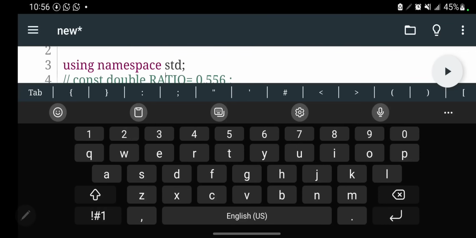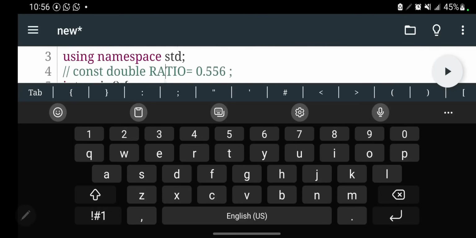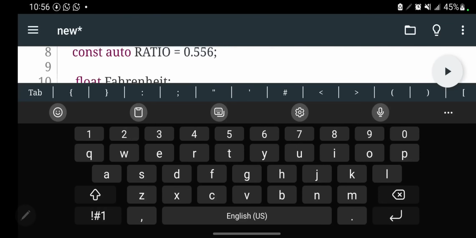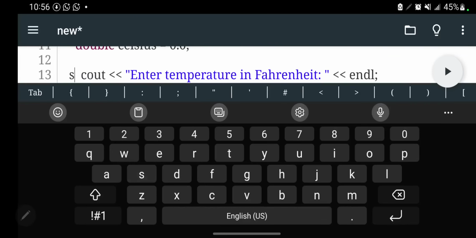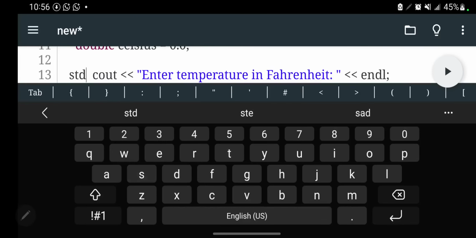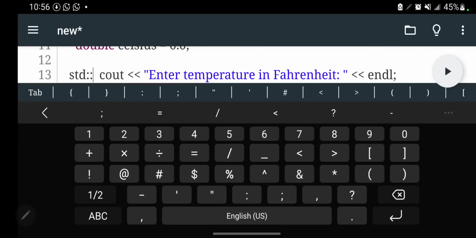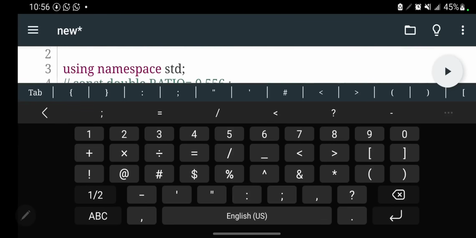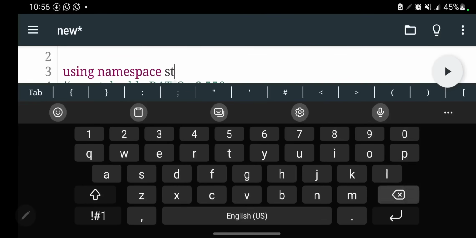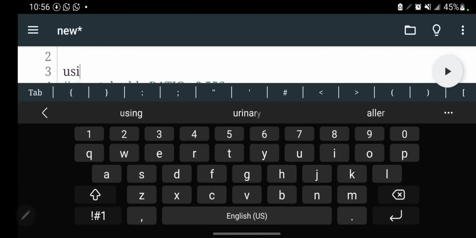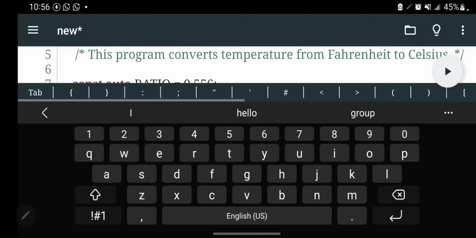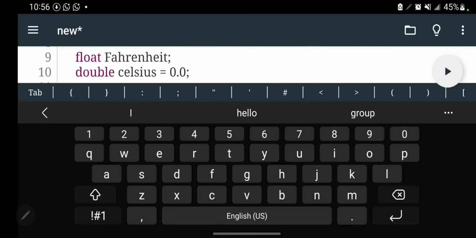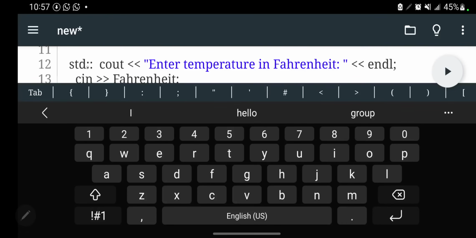So this is very, very important. Without this, for you to be able to cout here, you cannot just write cout. It means you have to put std like that, then put these double colons. That is if you have omitted the using namespace std. If you have omitted this, for you to show it here, you have to use std.